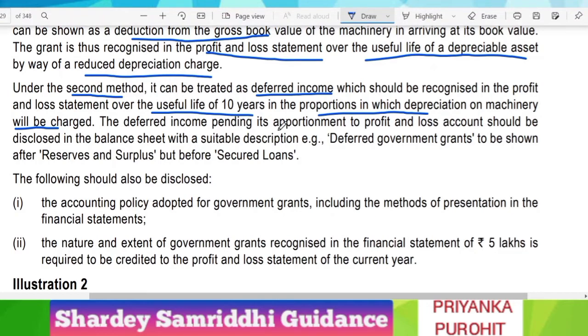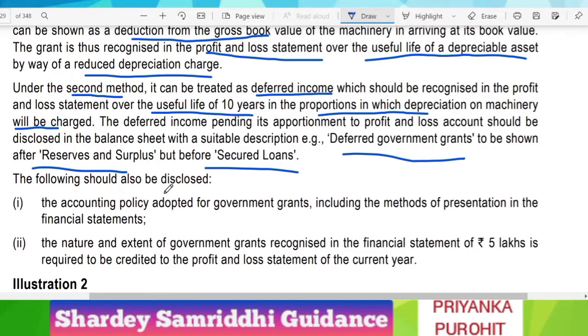The deferred income pending its apportionment to P&L should be disclosed in the balance sheet with a suitable description, that is deferred government grant, to be shown after the reserves and surplus but before secured loans. So they have also shown the placement of deferred government grants in the balance sheet.